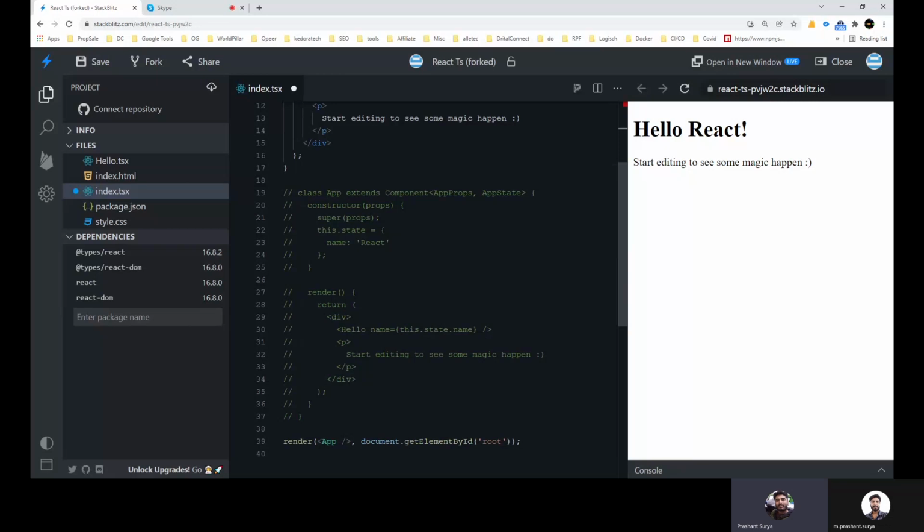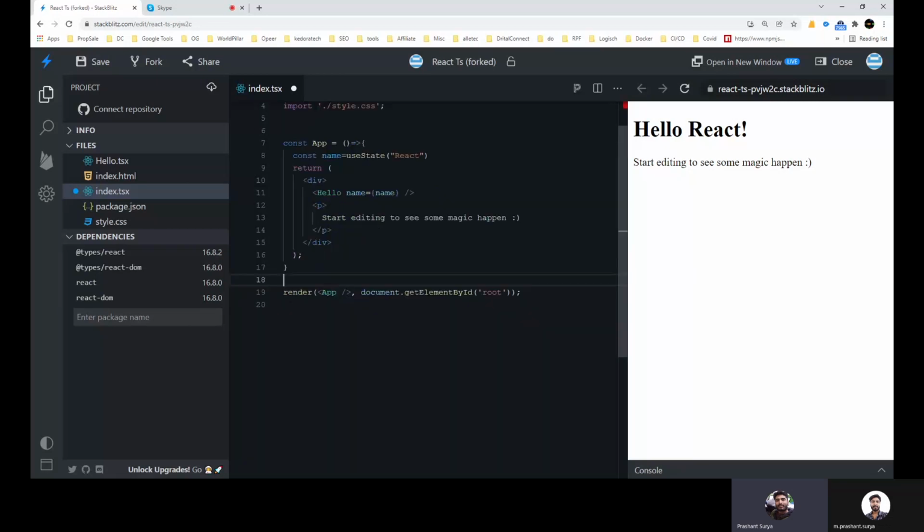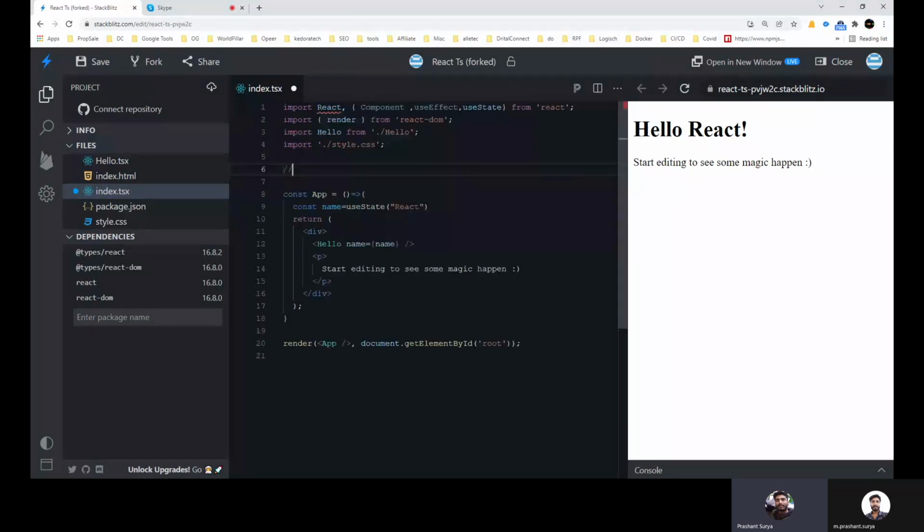What are the four scenarios? The first scenario is anytime. Second one is once, third one is watch, and fourth one is destroy. See, these are the four scenarios where you can use useEffect. The first is anytime, second is once, third is watch, and fourth is destroy.